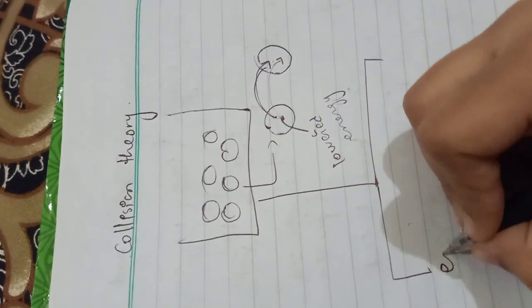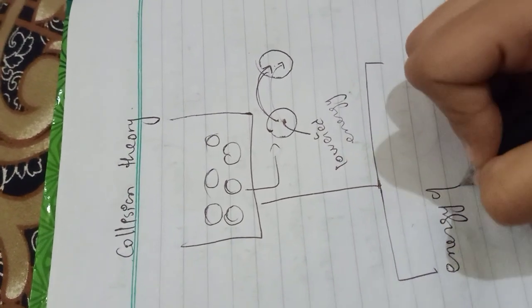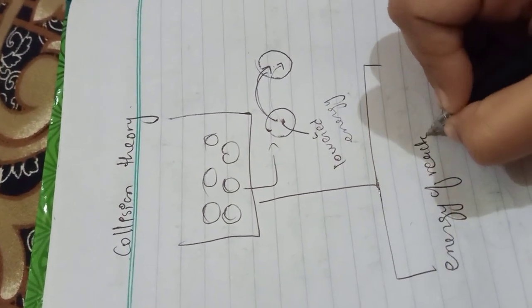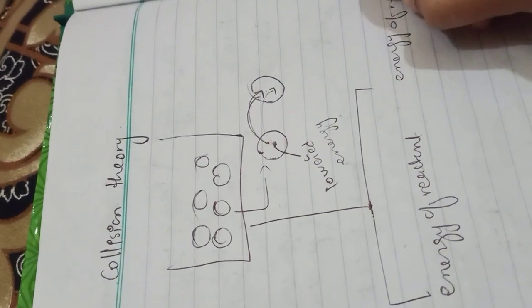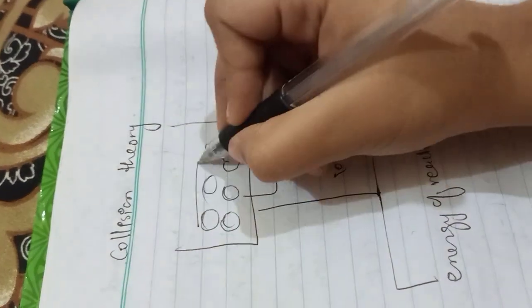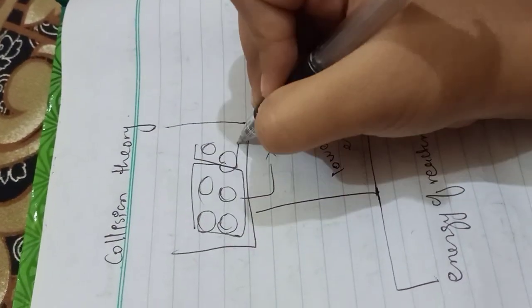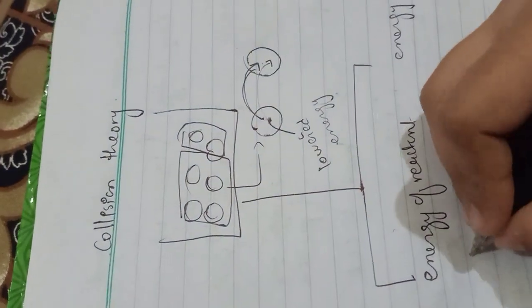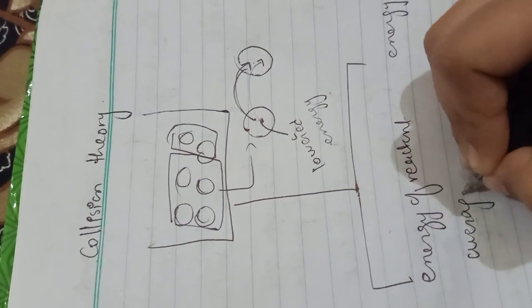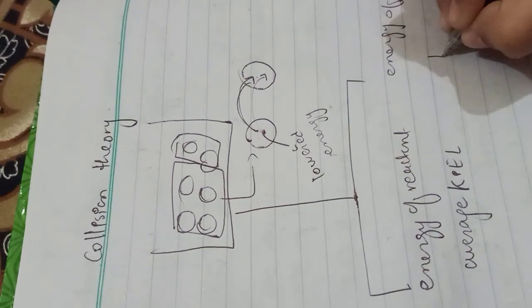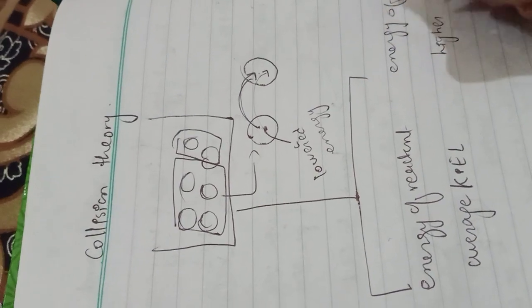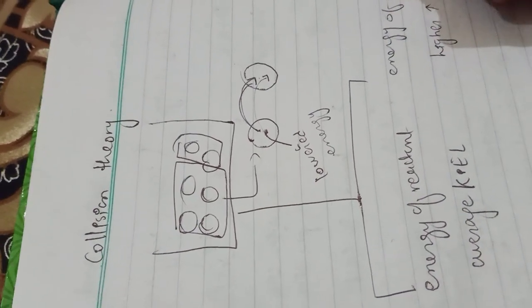First is the energy of reactant. Here it is also the energy of reactant. Some of the molecules have average kinetic energy, which means less kinetic energy, and some have higher kinetic energy.